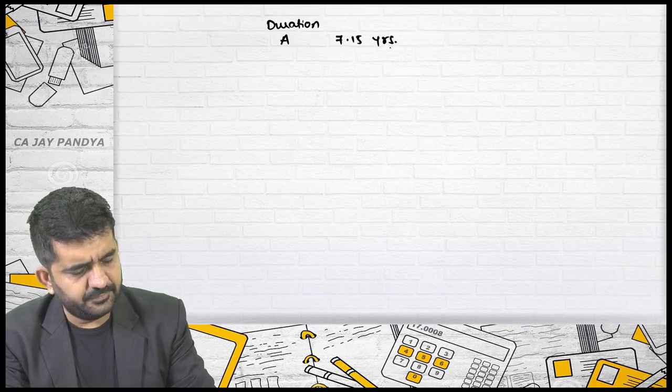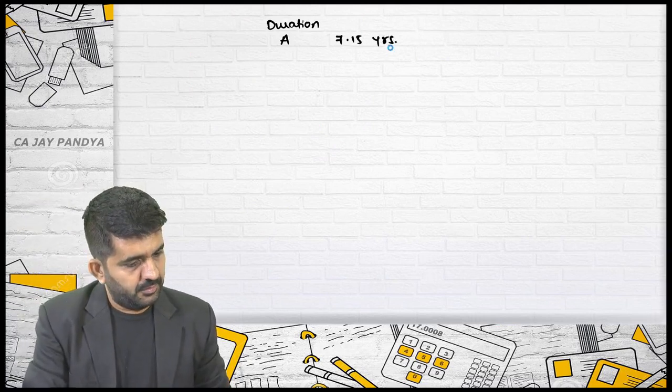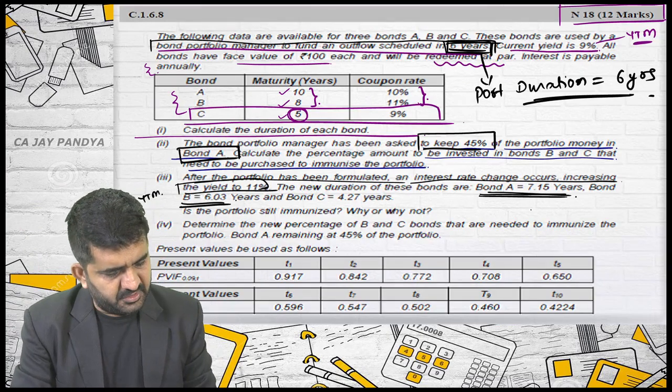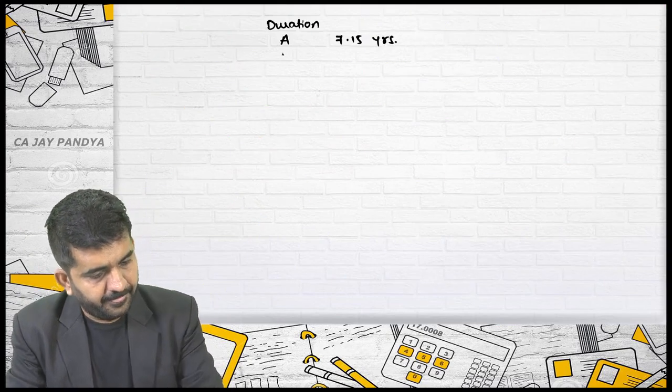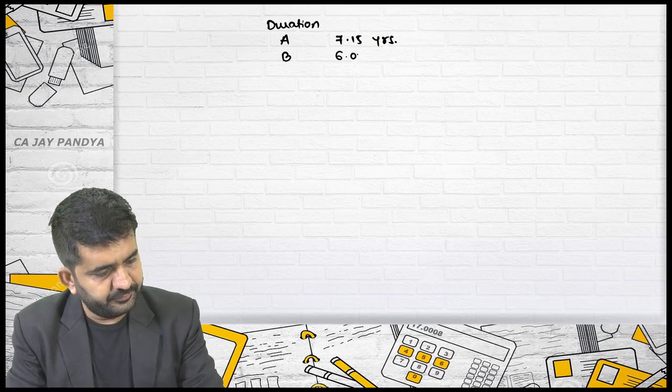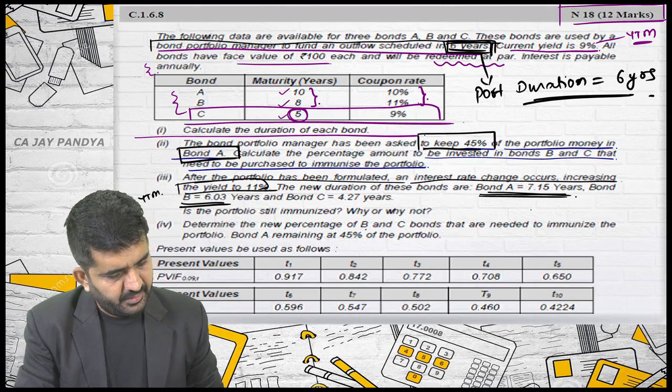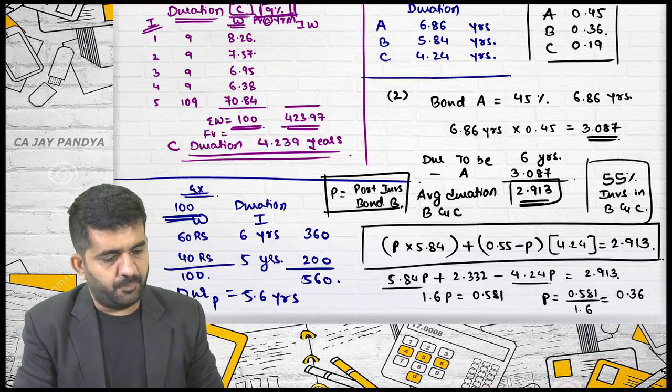B has become 6.03. And C has become 4.27.